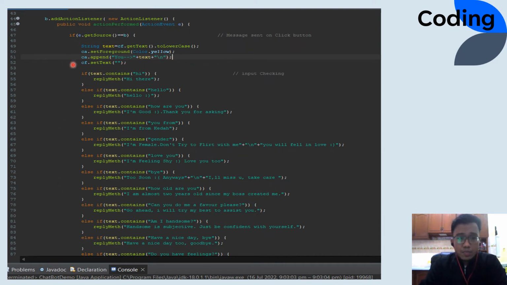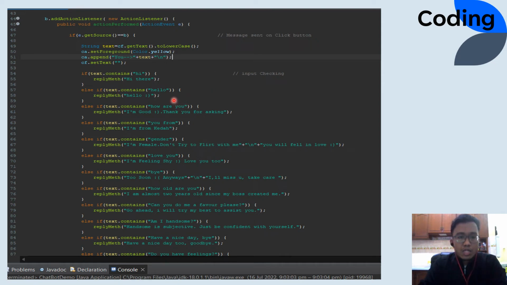And under here is the reply. It's the reply of the chatbot. So the coding is so simple. If the text contains whatever word and the chatbot detects the word, it will reply with whatever you want it to reply. For example, here, if in your chat there's the word hi, it will detect the word hi and reply with hi there.